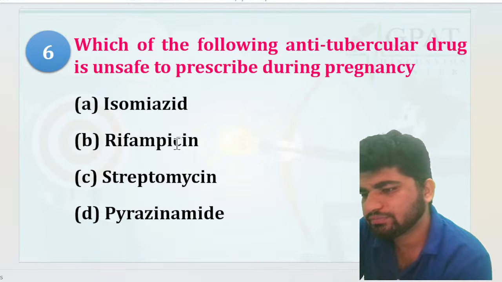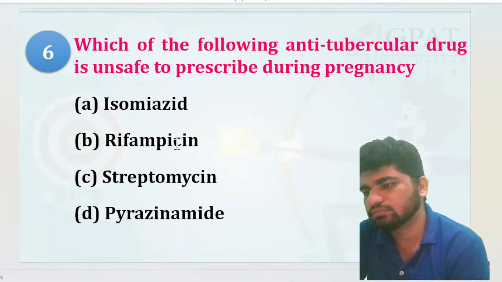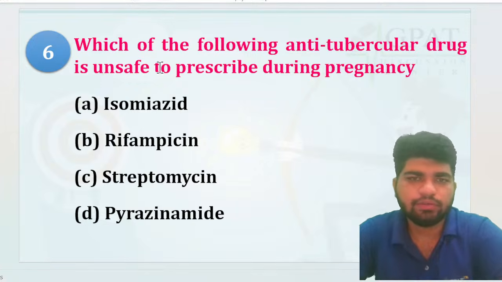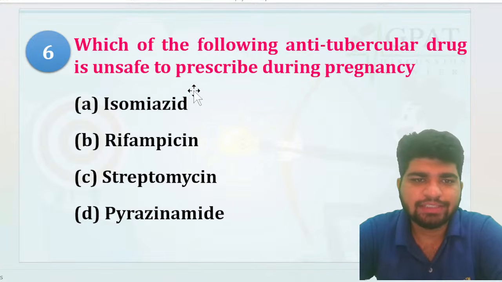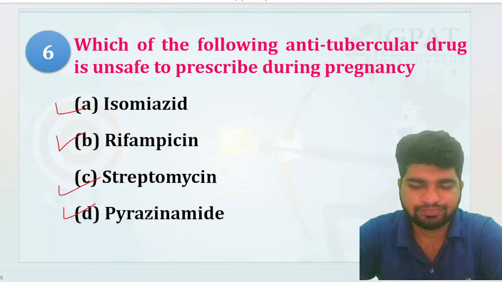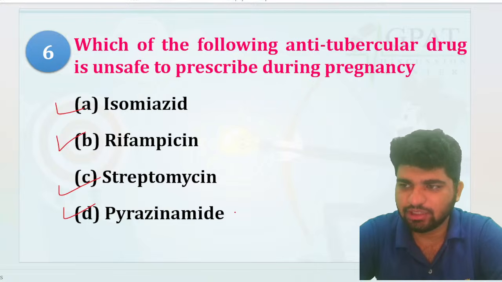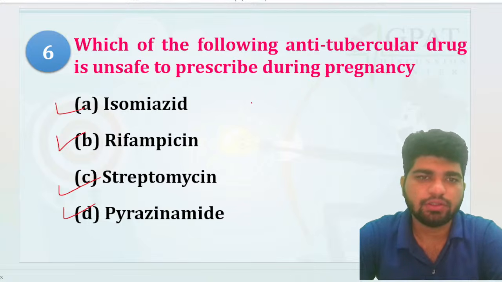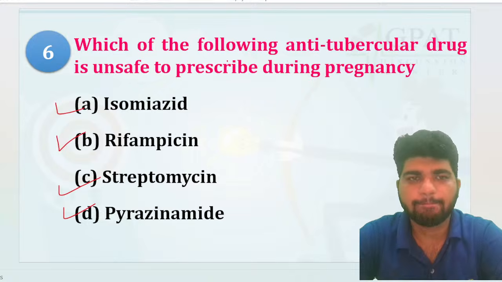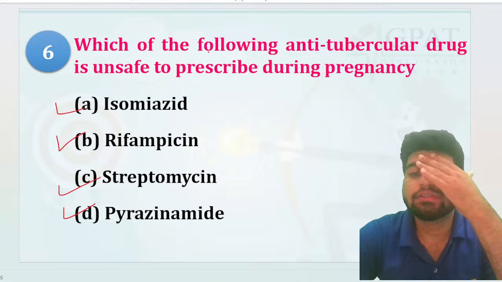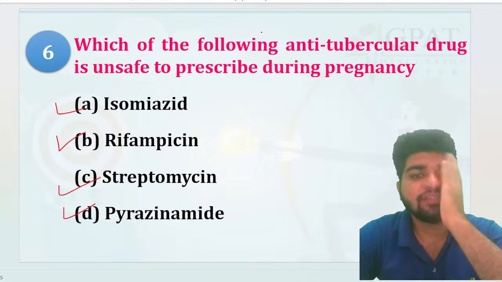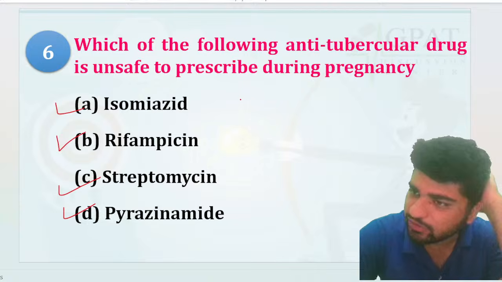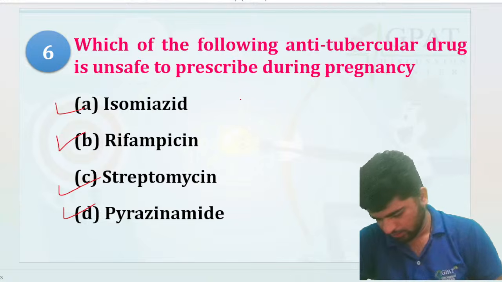Which of the following anti-tubercular drug is unsafe to prescribe during pregnancy? Isoniazid, rifampicin, streptomycin and pyrazinamide. Which of the following anti-tubercular drug is unsafe to prescribe during pregnancy? Anyone?